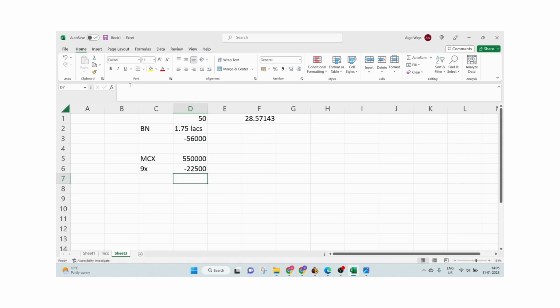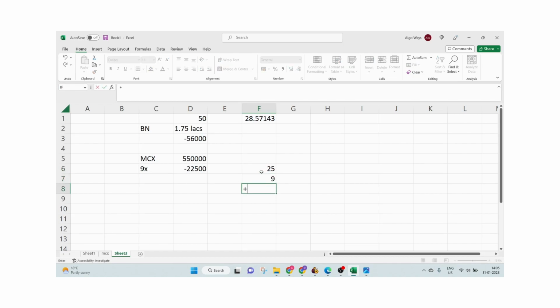So by virtue of its margin requirement, you are already deploying almost 30% of the capital. In normal circumstances, the margin requirement for crude oil should have been around 2 lakhs to 2.5 lakhs. If that was the case, then with 2 lakhs we could deploy 25 deployments of crude. We should not. Instead of 25, we are able to deploy by virtue of its margin only 9x, or 9.